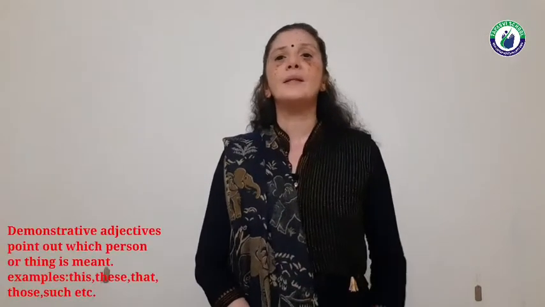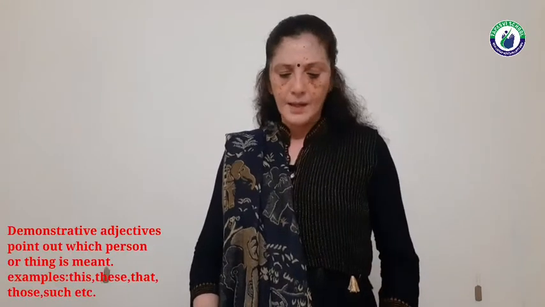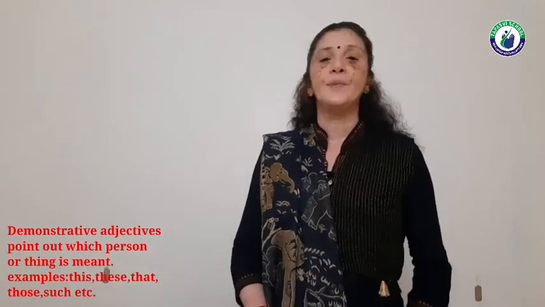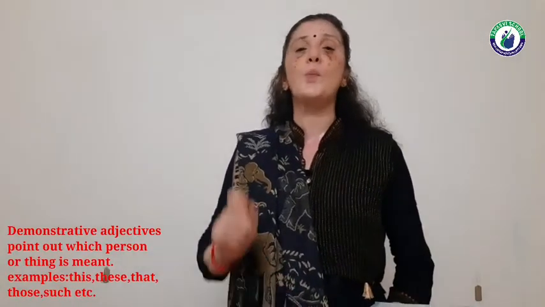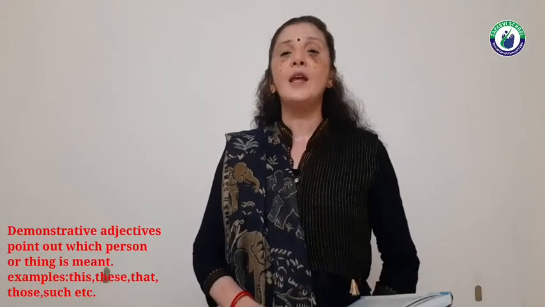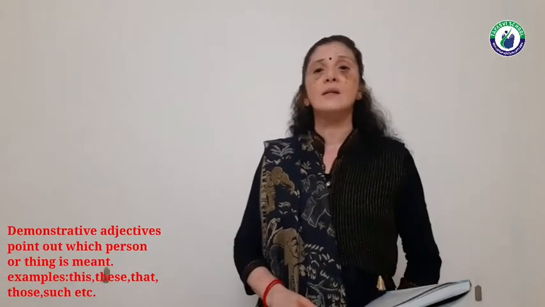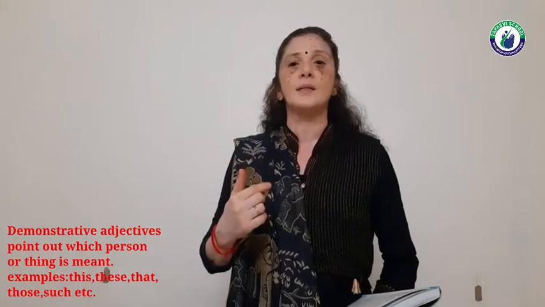Now next is the demonstrative adjective. This adjective points out which person or thing is meant. These demonstrative adjectives are used to point out the person or thing. We use this for a singular person or thing which is near to us.